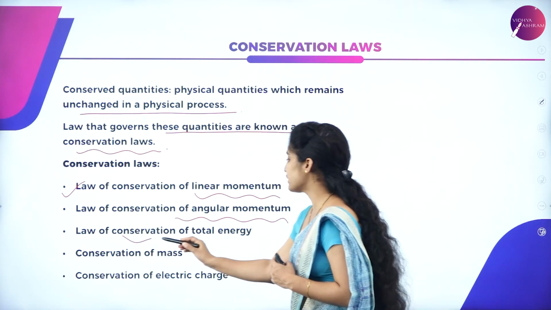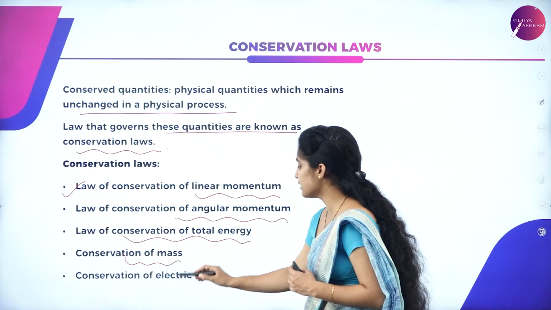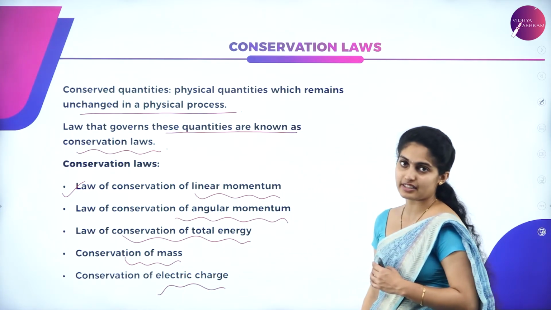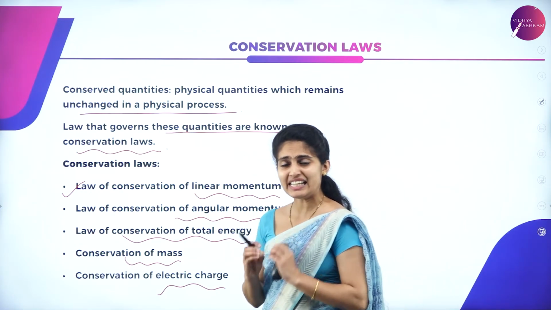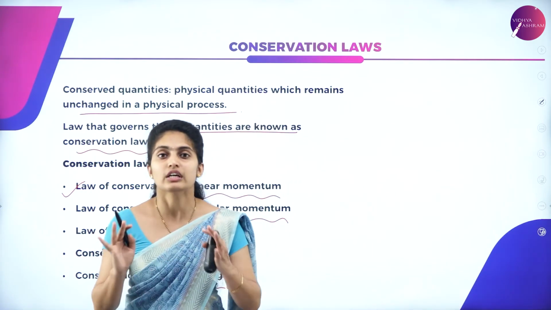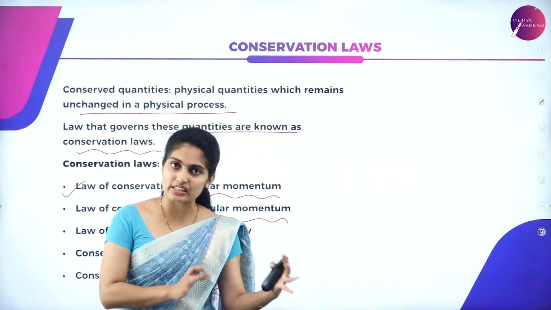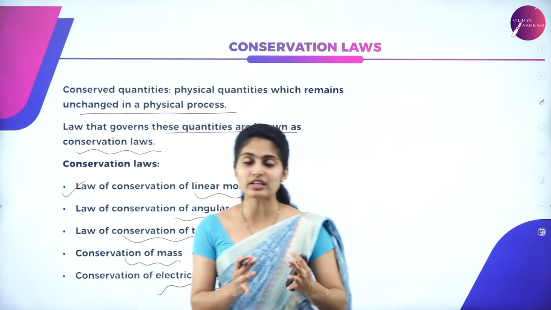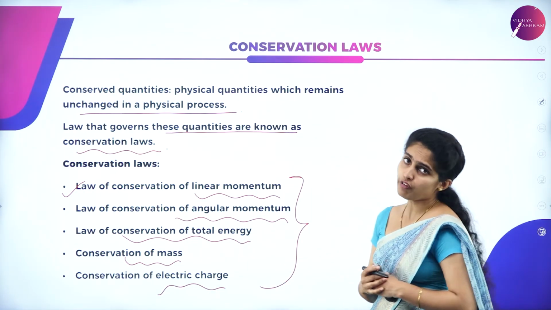Next are the law of conservation of total energy, the law of conservation of mass, and the law of conservation of electrical energy. These are the conservation laws which we study at every step of the physics chapters, in both class 11 and class 12.